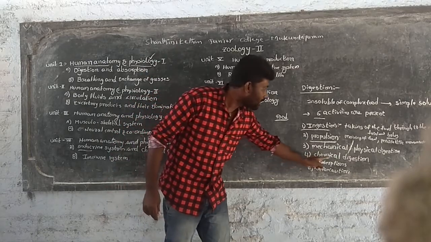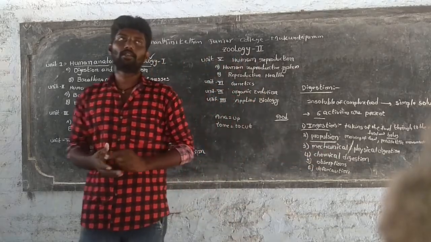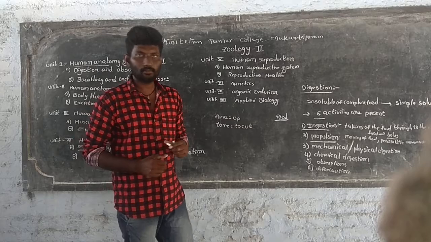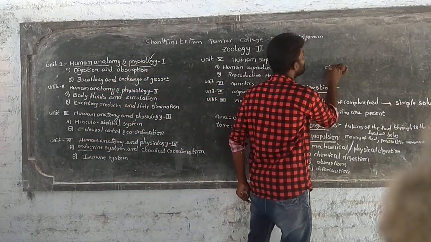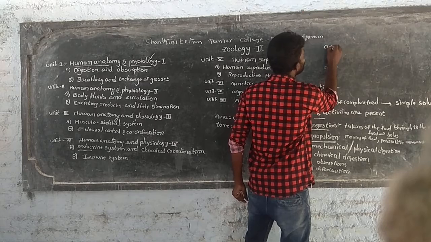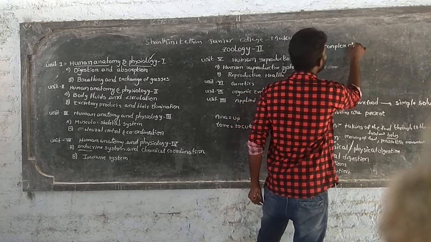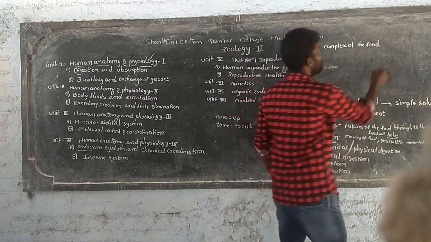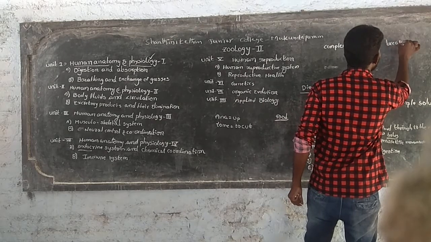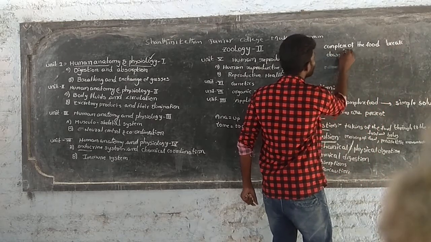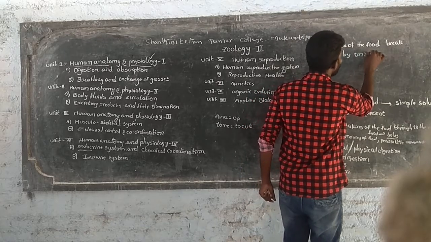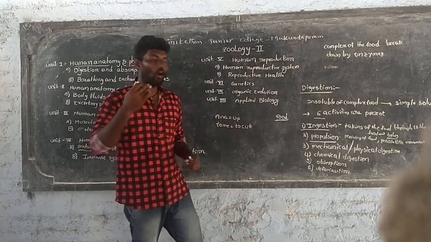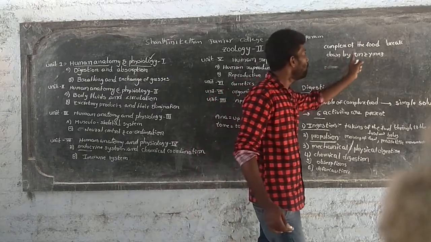And the fourth one is chemical digestion. In this chemical digestion process, the complex food is broken down by enzymes. So the chemical digestion process means the complex food is broken down by enzymes.